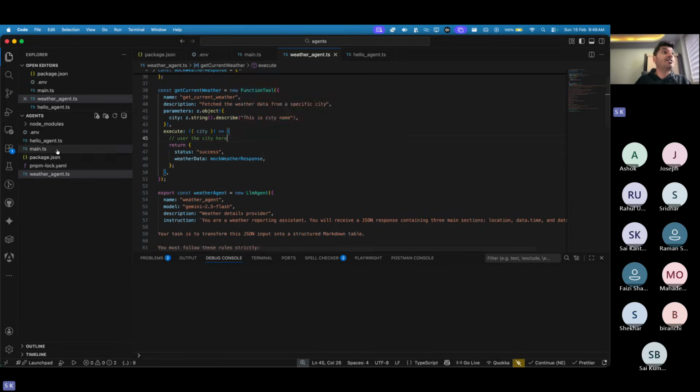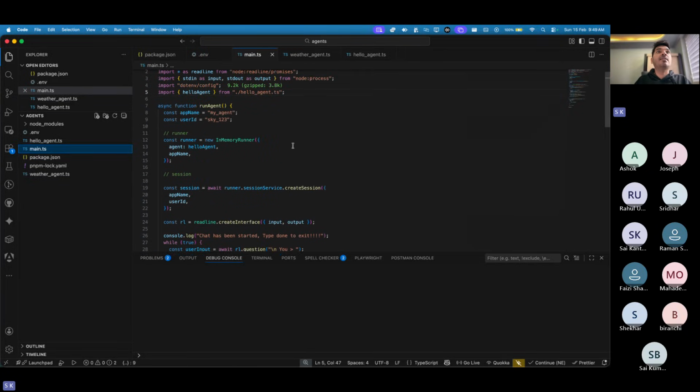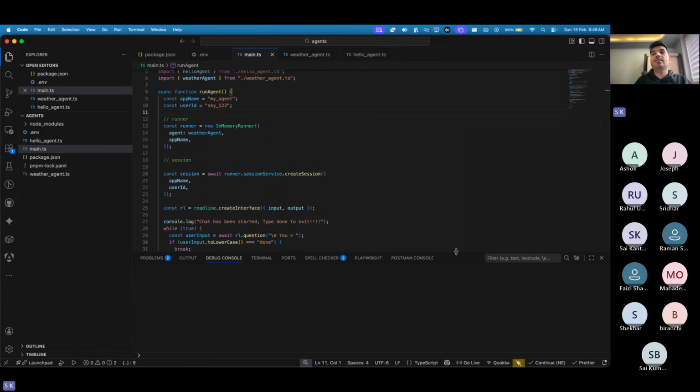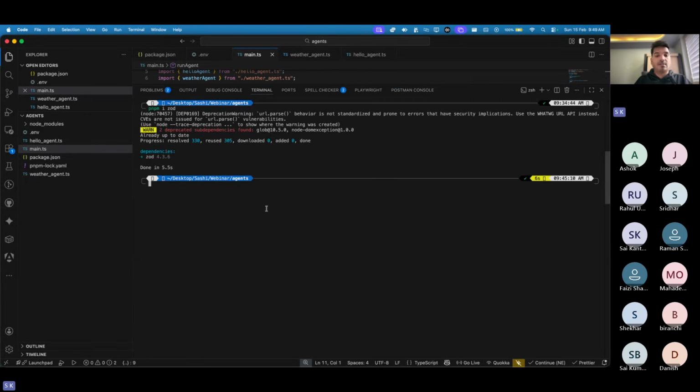Now I want to run this agent. So what I will do, I'll go here in the main.ts. I need to change the agent. So now my agent is what? Agent is a weather agent. Let's save the changes, and let me do one thing. Let's go here and open up the terminal.